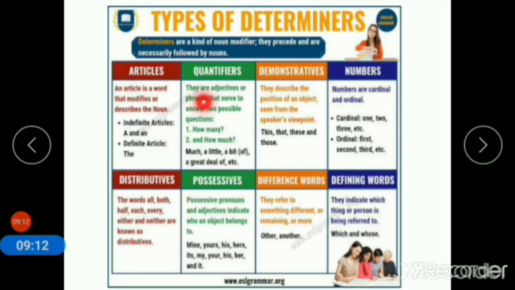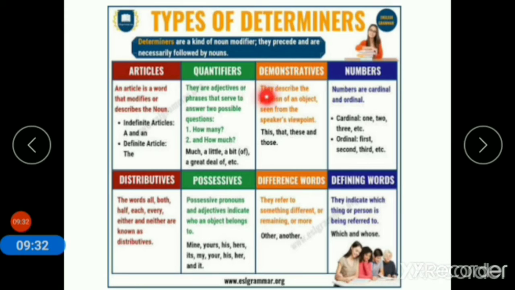Quantifiers. They are adjectives or phrases that serve to answer the questions how many and how much. Much, a little, a bit of, a great deal of, etc. These are termed as quantifiers.